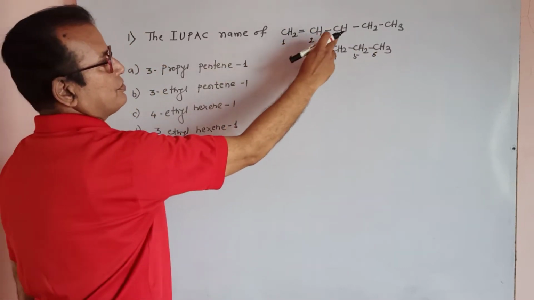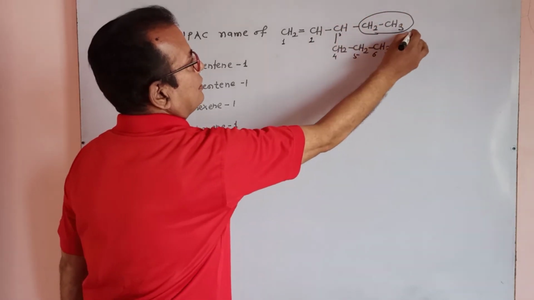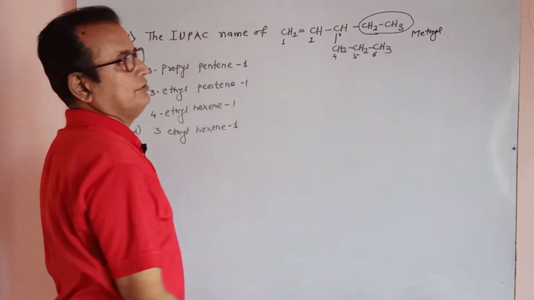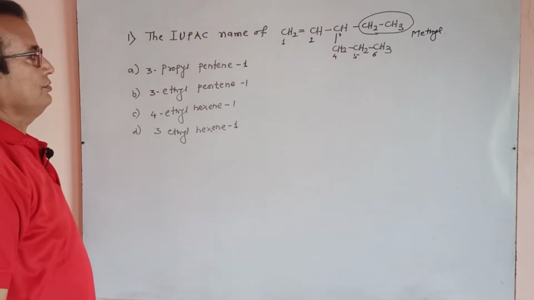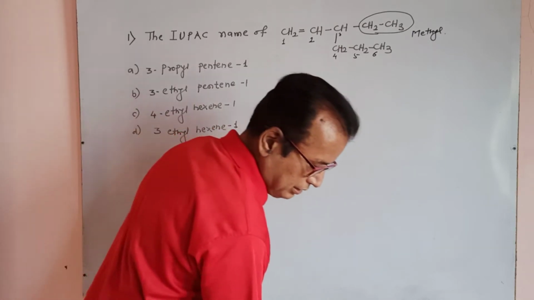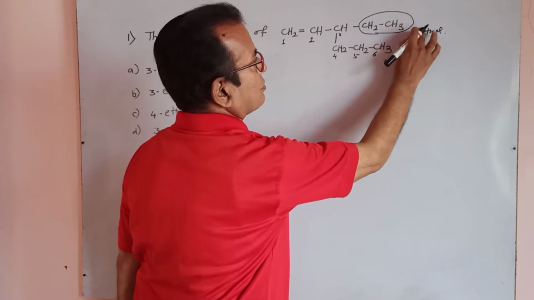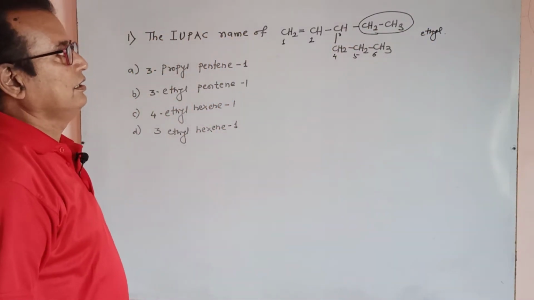At the third position of carbon, this is methyl. The prefix used is ethyl, not methyl. C2H5 means ethyl.